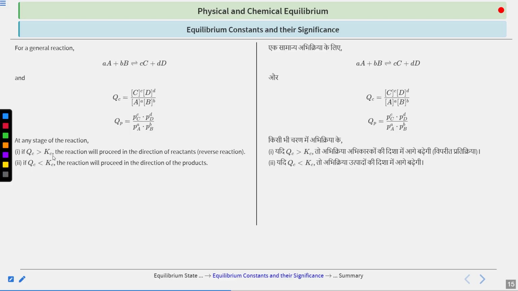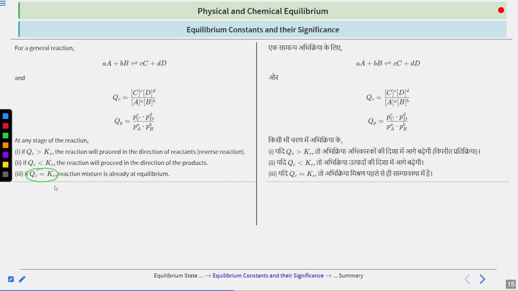Second case, if Qc is less than Kc, that is, the reaction quotient is less than the equilibrium constant, the reactant part is dominating. So the reaction will proceed in the forward direction so that it can achieve the value of Kc. Third, if both of them are equal, then equilibrium is attained. The reaction will not proceed in any direction. It will be in equilibrium. Clear? These three are very important points here.